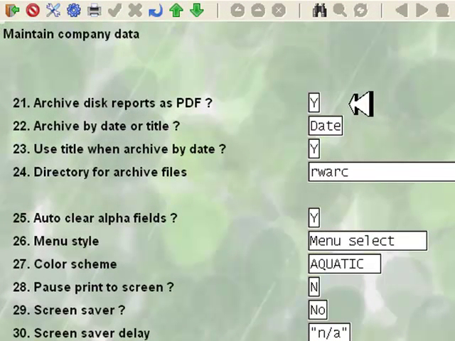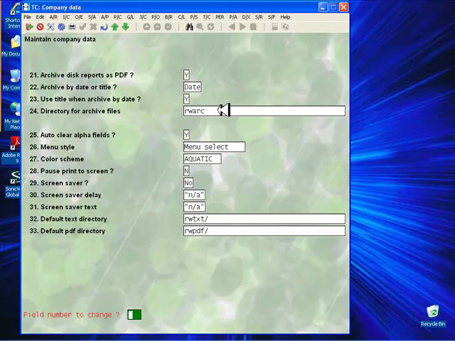You may group the PDF copies into separate directories. These directories are named either by date or by report title. If you choose to organize them by date, you have the option to include the report title in the PDF file name. We recommend doing this. Leave the directory for the archive files as RWARC. This will be a subdirectory of the SSI directory.